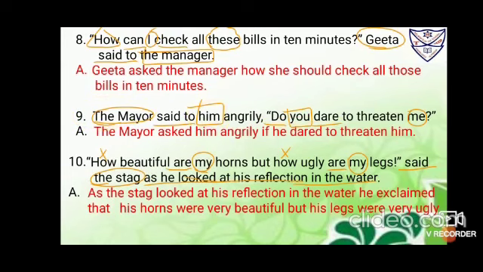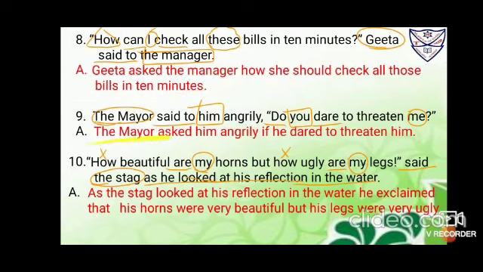Now inside the inverted commas, again use second person box, me first person circle. Now first you change this with the listener. Okay, listener is in third person, so again this will also become third person. Do you dare changes to does he dare. Okay, for now it becomes he dare. Now this me will change with the mayor, that is the speaker. Now again it is in third person pronoun. Threaten me changes to threaten him.